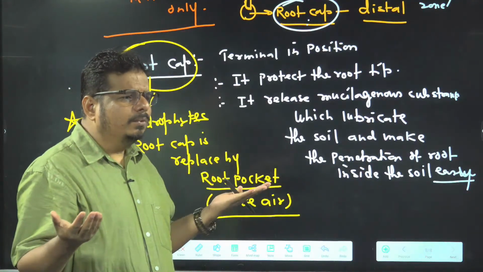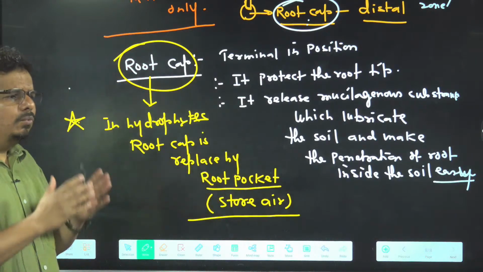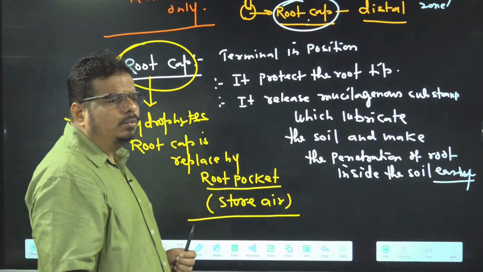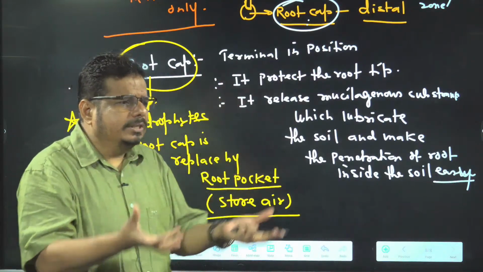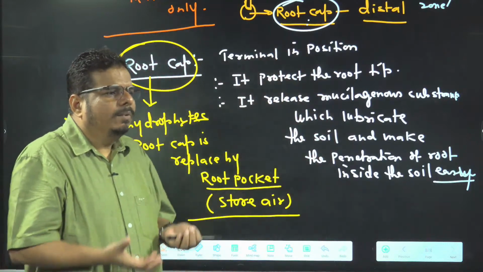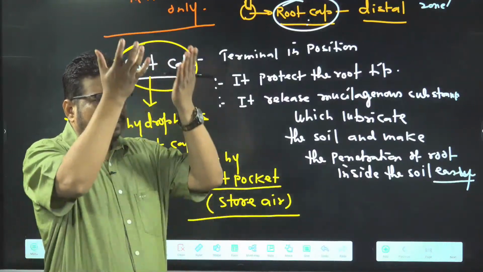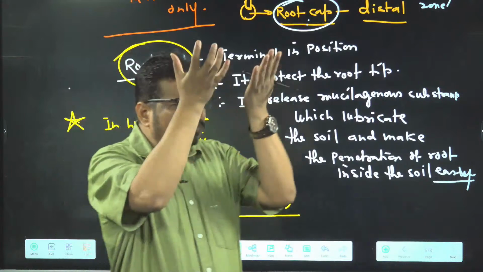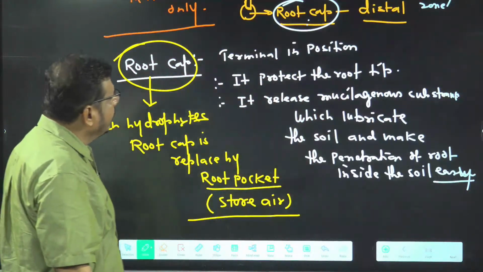Where is there no need of root cap? Hydrophytes. In hydrophytes, the root cap is replaced by root pocket, which stores air. And this helps to provide what? Buoyancy, to float the plant. When air is present in the root, it acts as a buoyant force. So it helps the plant to float in the water. Is it clear in the mind? So root cap is over.